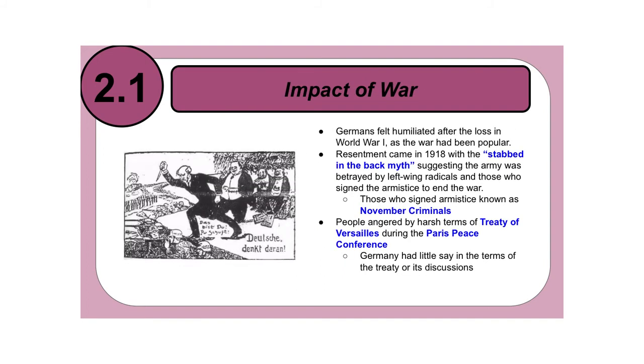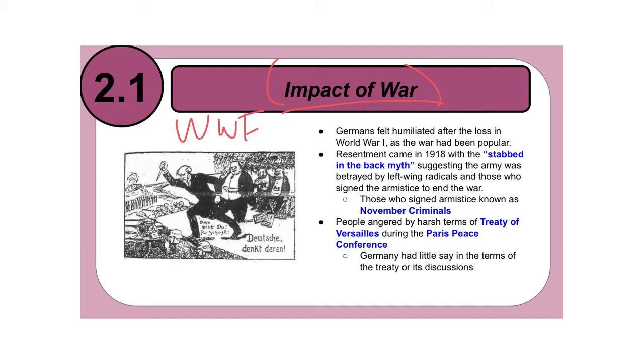So the first thing we're going to talk about is impact of war. So the question of this is, how did war impact Germany and help establish a condition that would cause people to want to vote or support someone like Adolf Hitler? So we're referring to World War I, by the way.